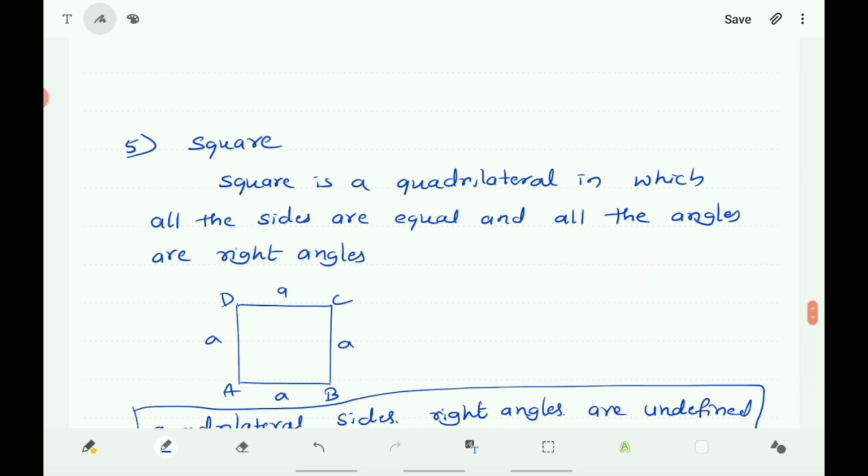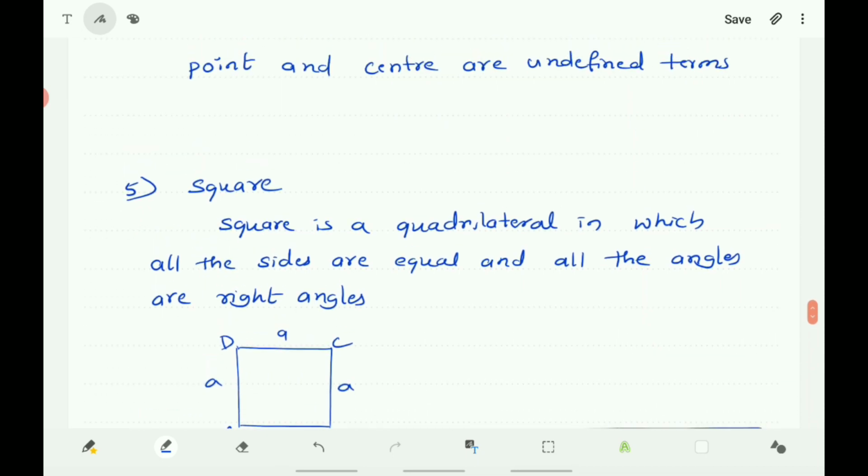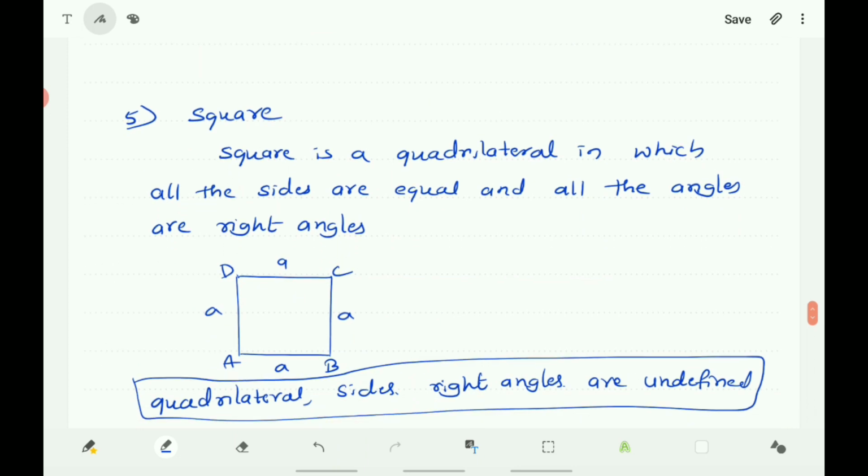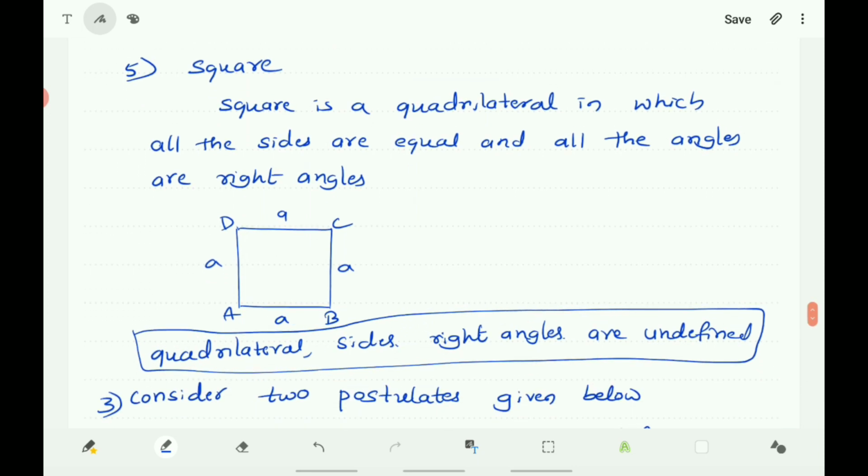Then square. How will you define a square? A square is a quadrilateral in which all the sides are equal and all the angles are right angles. And also you can say that it is a rectangle with equal length and breadth. And here it is a square. The undefined terms here are quadrilateral, sides, and right angles.